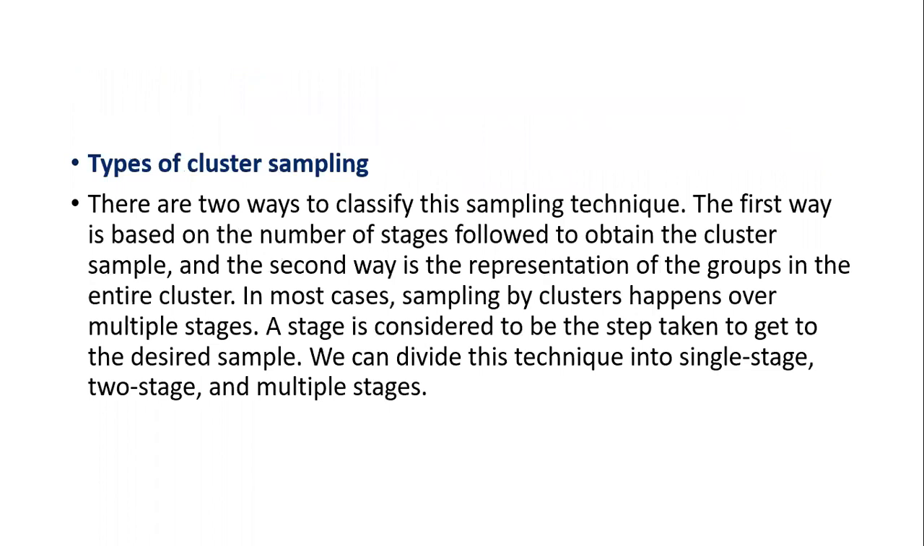Now, what are the different types of cluster sampling? Mainly there are two ways to classify these sampling techniques. The first way is based on the number of stages followed to obtain the cluster sample. The second way is the representation of groups in the entire cluster. In most cases, sampling by cluster happens over multiple stages. A stage is considered to be the step we take to get to the desired sample we are looking for. So we can divide this technique into single stage, two stage, and multi-stage.